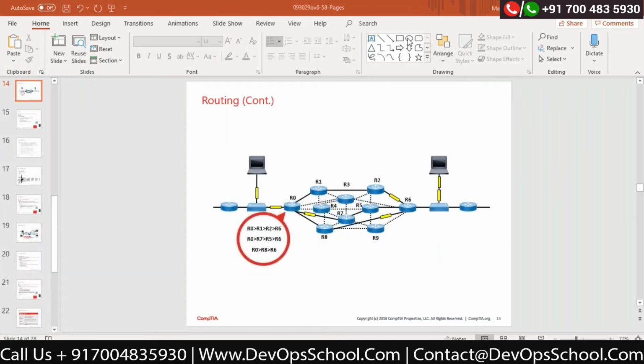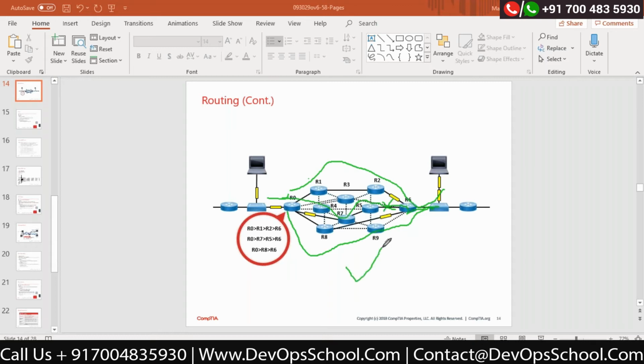if I say I want to use a distance vector router, I will confirm the minimum count I need to reach this destination. If I go from here, I need to cross 4 different routers and I will reach over here. If I want to go here, I need 4 here. Okay, if I go from here, 1, 2, 3, 4, 5. Here I require 5. So this is not the best path for distance vector.